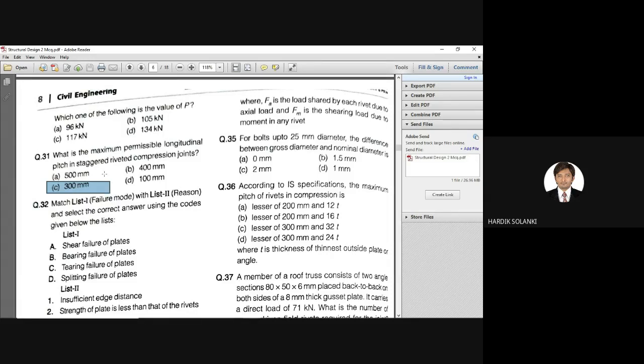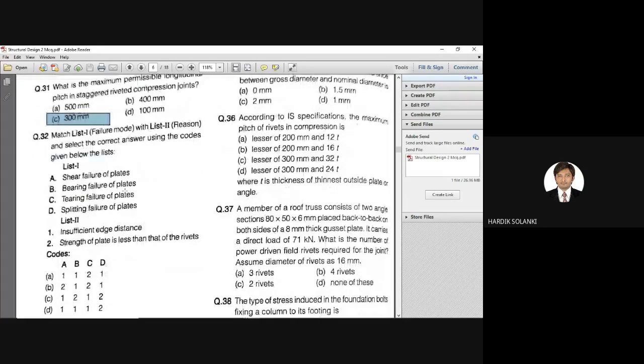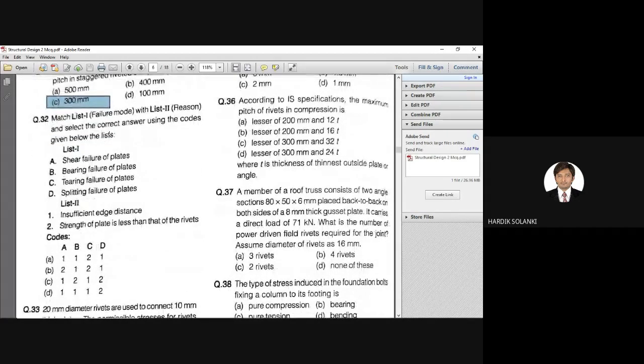So you need to remember this value. There is no solution for this. Okay, question number 31, correct answer is C. Next, again there is an interesting question, match list, right?